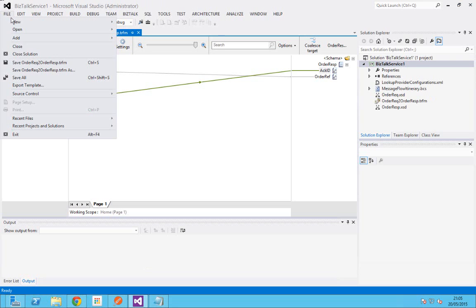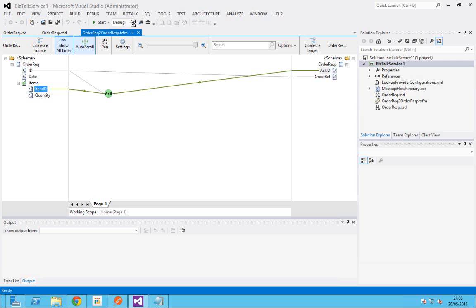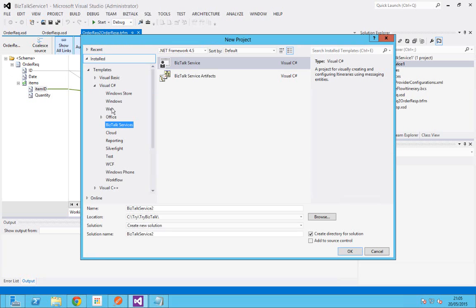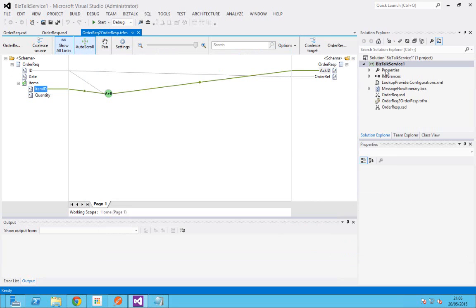Go to new project, under cloud, under BizTalk Service, under C#, you will have a BizTalk Services template. Click on it to create a new project, which I've already done.